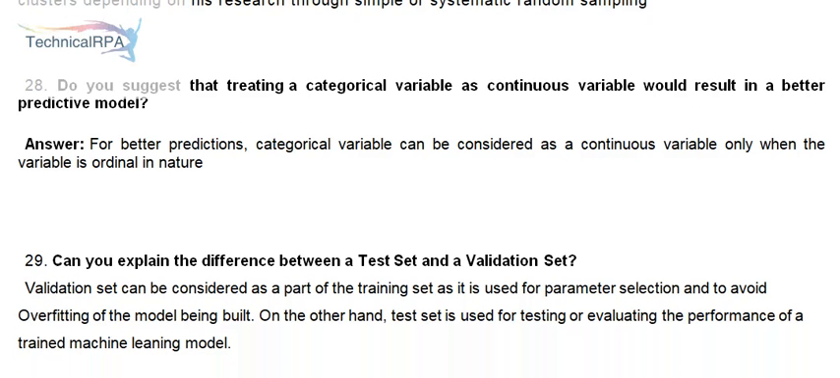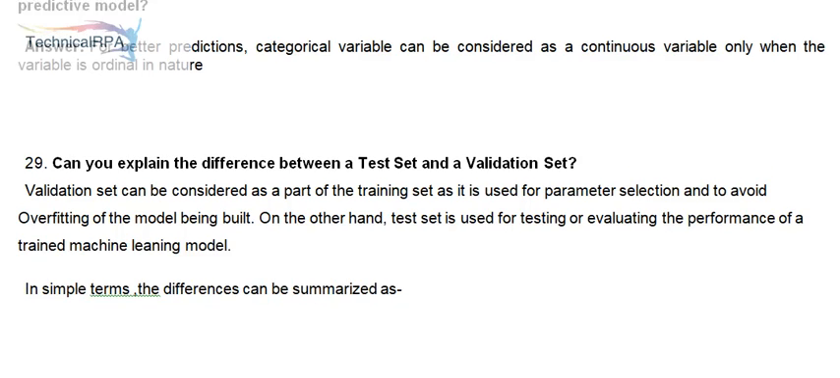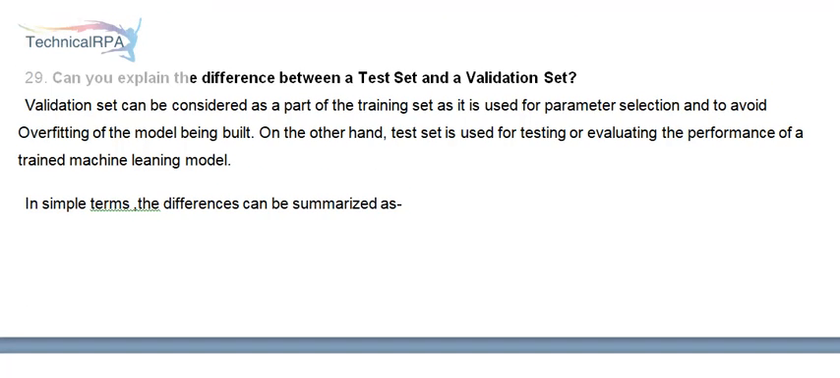Answer: for better predictions, a categorical variable can be considered as a continuous variable only when the variable is ordinal in nature. 29. Can you explain the difference between a test set and a validation set?